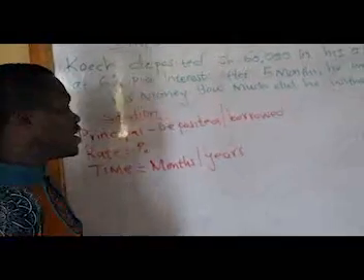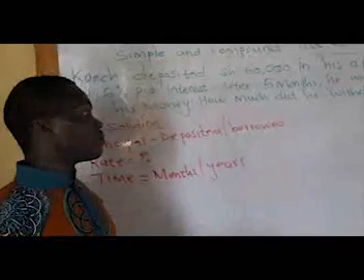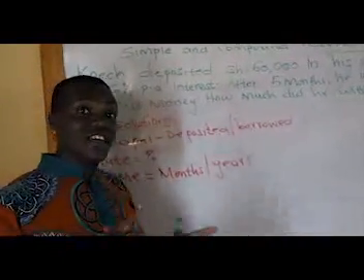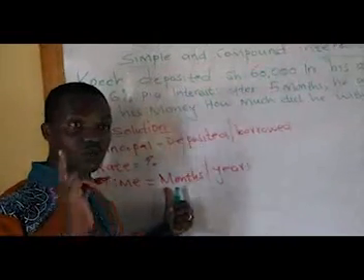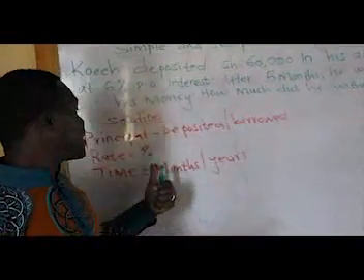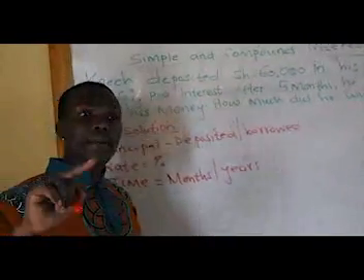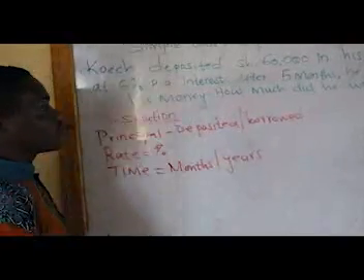What I need you to get is that, remember, your units must always be uniform. If the rate is calculated per annum, that is per year, then the time should be in years. That should always be the principle with you. If the rate is calculated per month, then the time should be per month. So let me now put my explanation into practice.